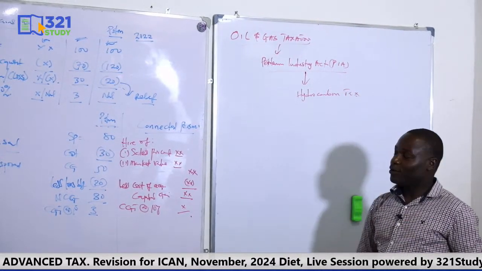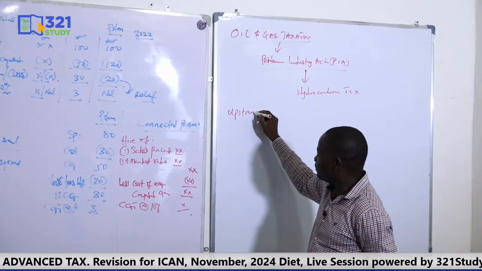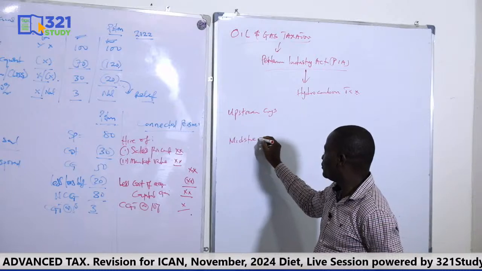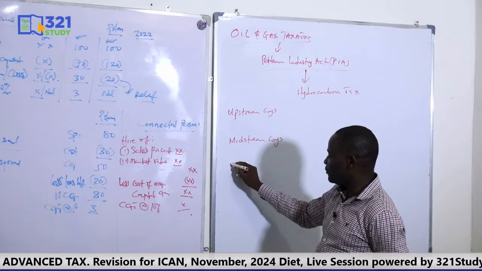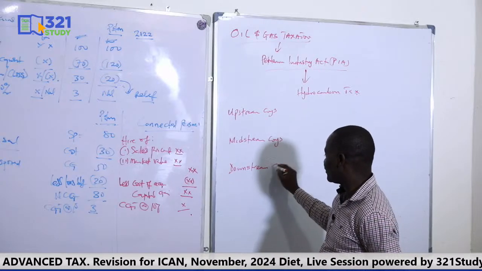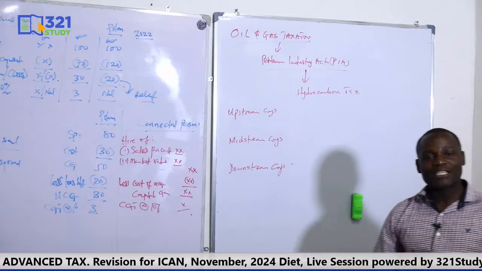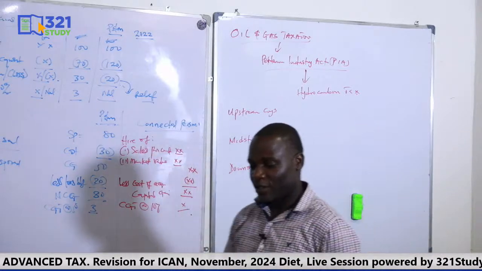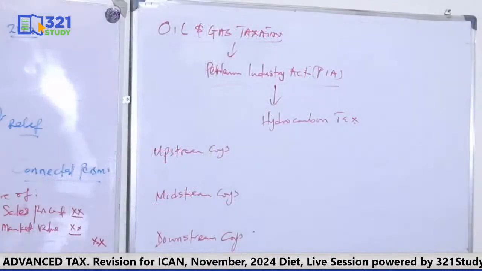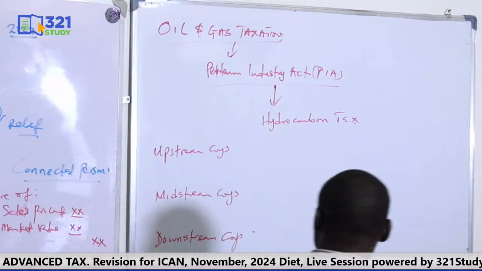Now, you know that we have the upstream companies. We also have the midstream and the downstream. That's a classification by the Petroleum Industry Act. Now, upstream are those that are into what? Oil and gas exploration, prospecting, mining, and so on. All those that produce crude oil or natural gas are upstream companies.